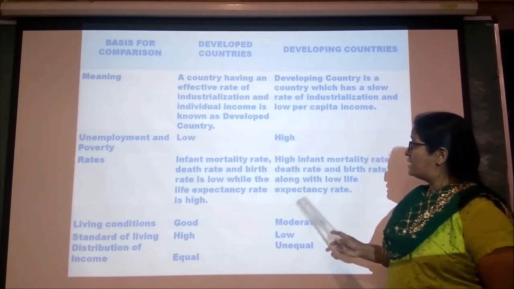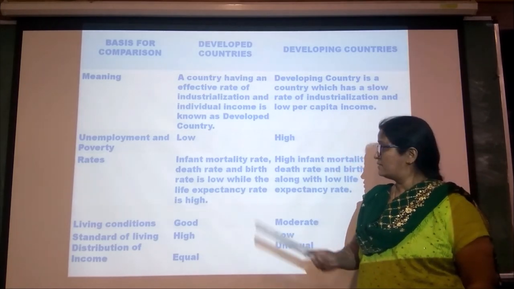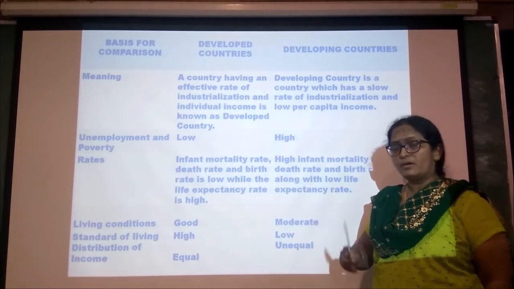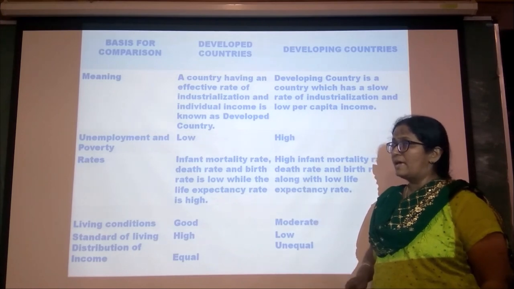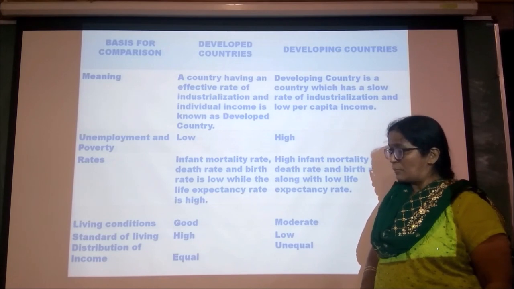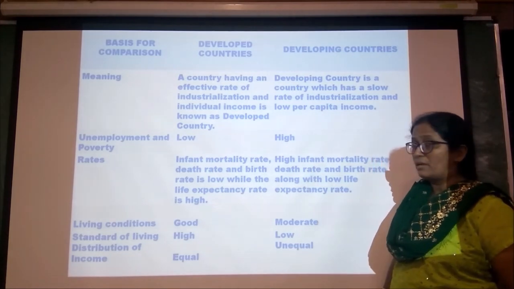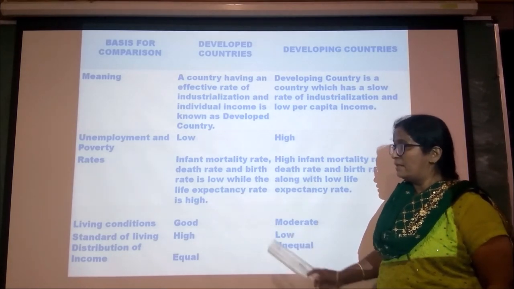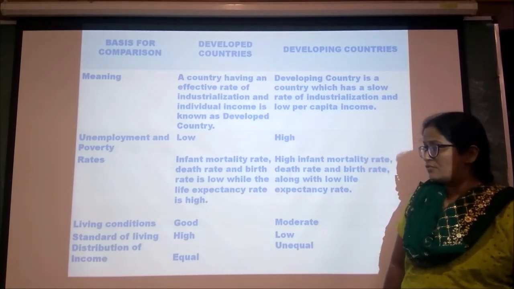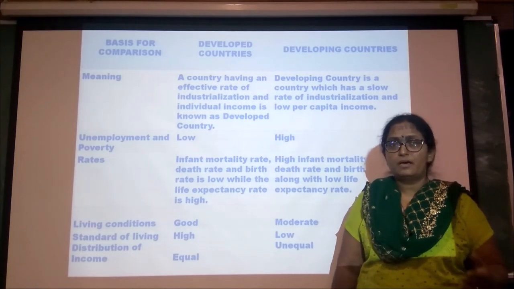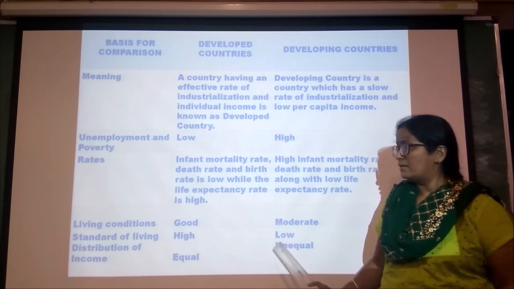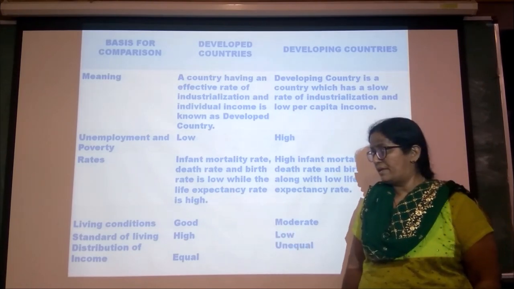But in developing nations, the mortality rate of children is very high, and life expectancy is also low, as treatment and medicines are not properly available in the developing nations. Living conditions and standards: the living conditions of northern countries or developed countries are very good, but they are moderate in the developing nations.